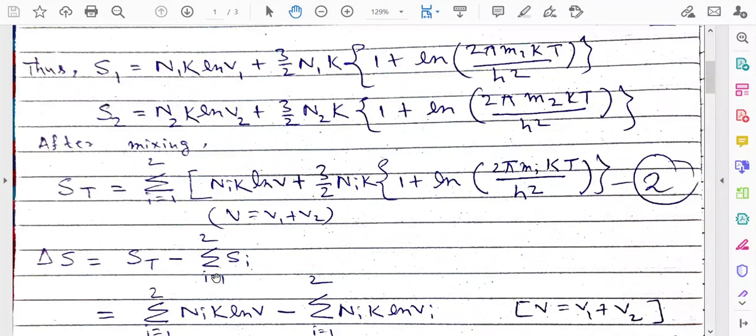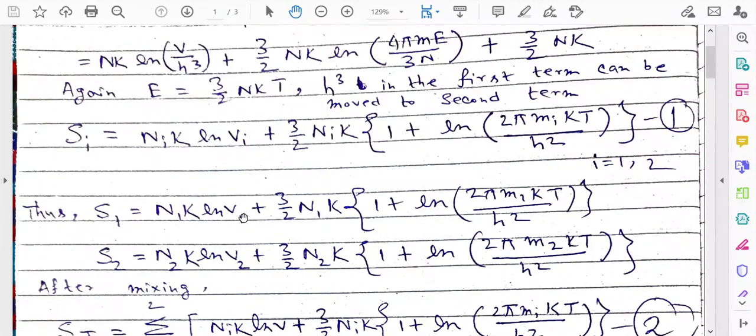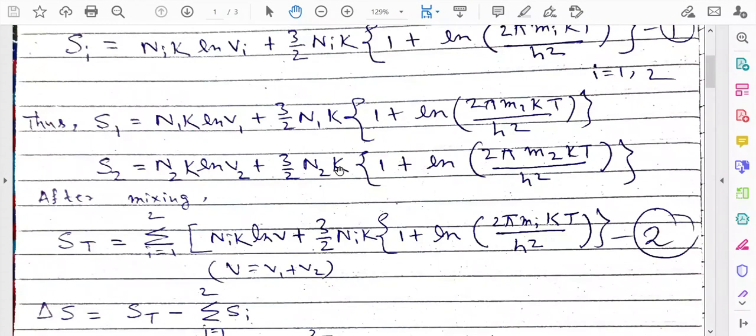That is why we have written this term S_T, the total entropy after the mixing, minus the individual entropy of the systems before the mixing. That is why we have written i equal to 1 to 2 S_i. What is S_i? S_i is given by equation 1 here. This is equation 1.